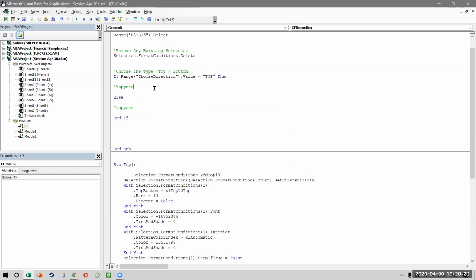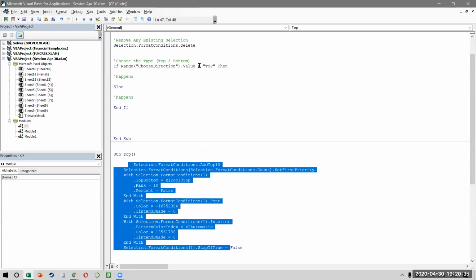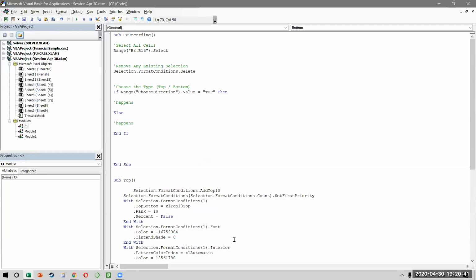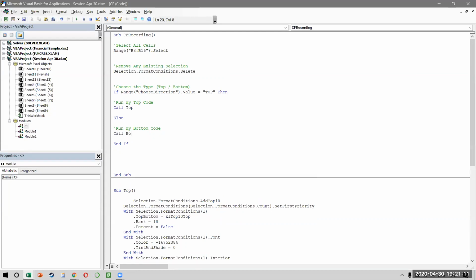So what should happen if the user is choosing top? That means that the first code should run, this one. And if the user is not choosing top, that means the second code should run. So what do we want? We want to call another code from my current code. That means I want to run my top code like this, right? And otherwise, I want to run my bottom code. And how do we do this? We can simply say call top. What is top? Top is nothing but this name that we have given. Similarly, otherwise call bottom.